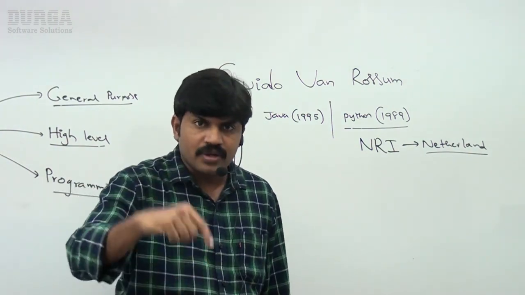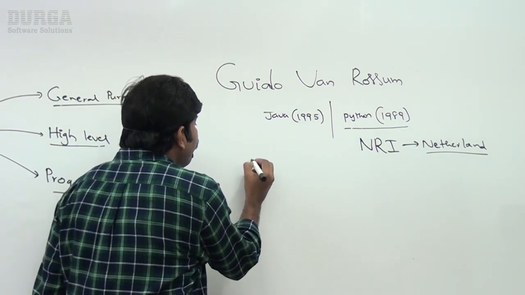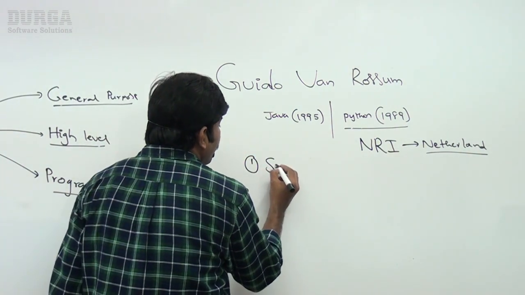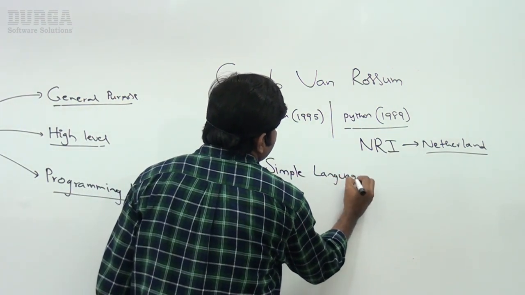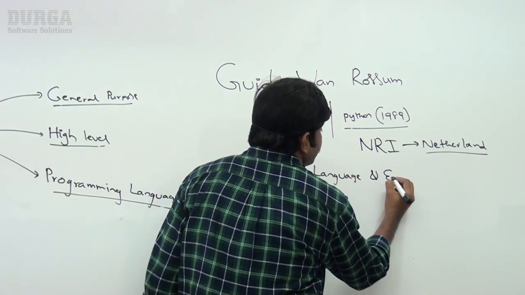Now the current market situation is that everyone talks about a simple language that is easy to understand. I want a simple language which is easy to understand.